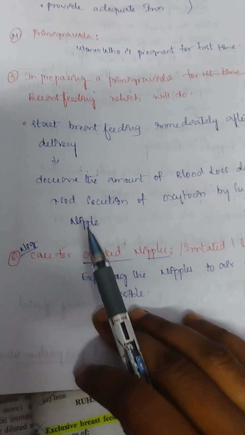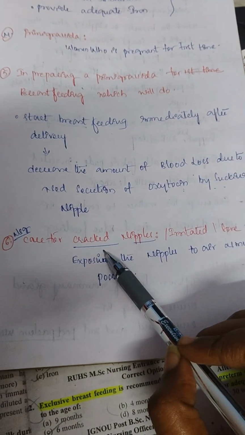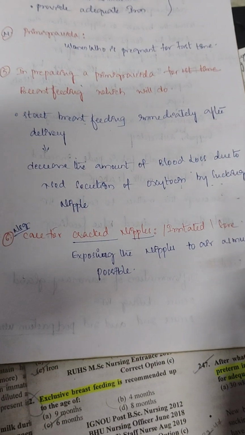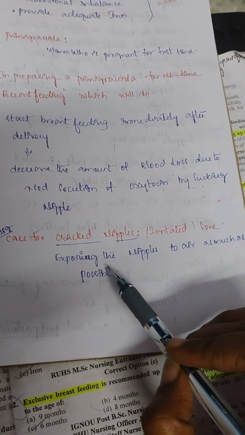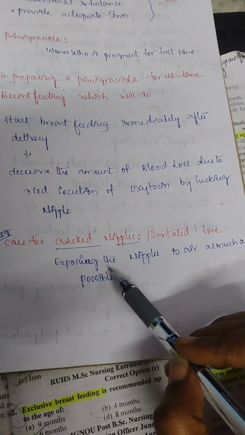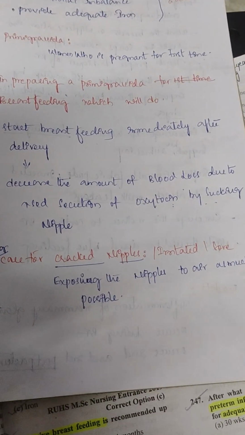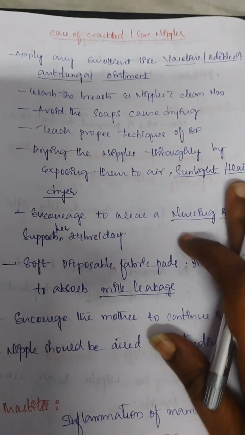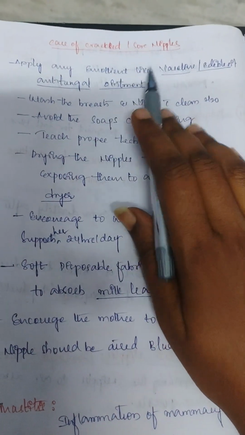Then, next question. Nursing care for cracked, irritated or sore nipples. The answer is, expose the nipple. Tell the mother to expose the nipples to air as much as possible. And this is all about care of cracked or sore nipples.